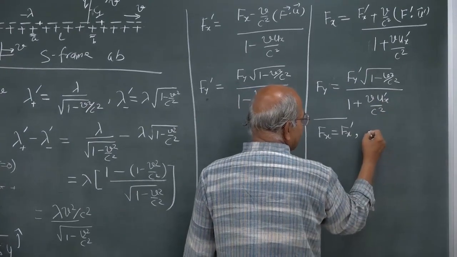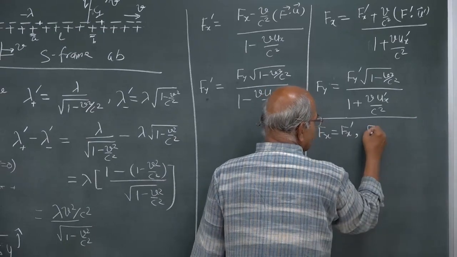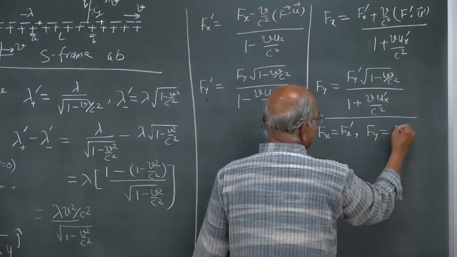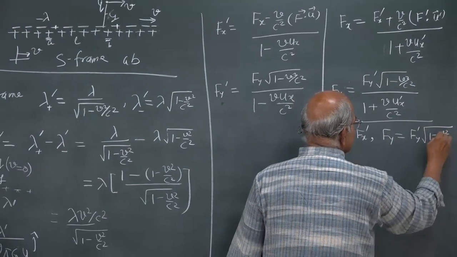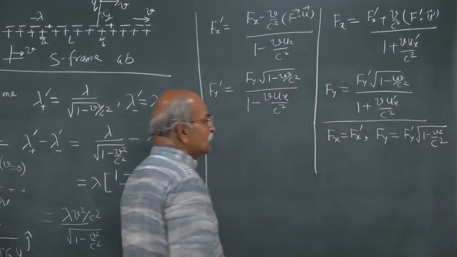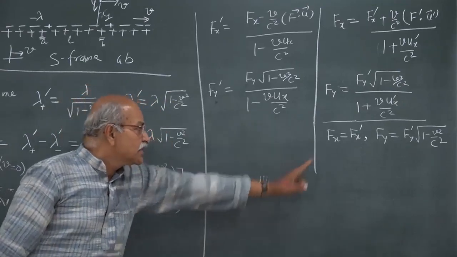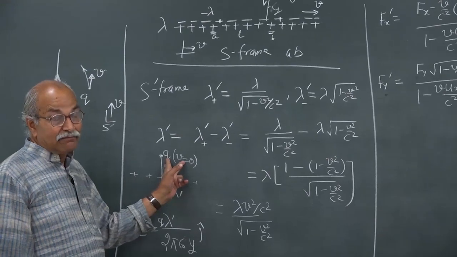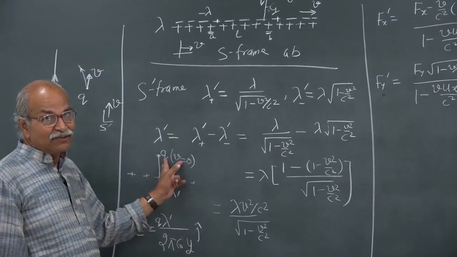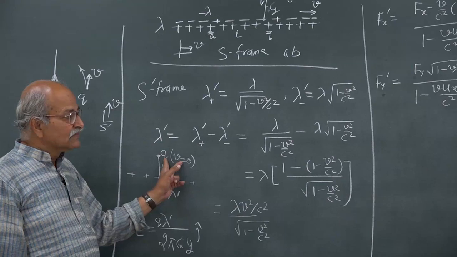So, you have fy is equal to fy prime multiplied by square root 1 minus v square by c square. So, this is the transformation equation in our case, where the velocity of the particle is 0 in S prime frame.